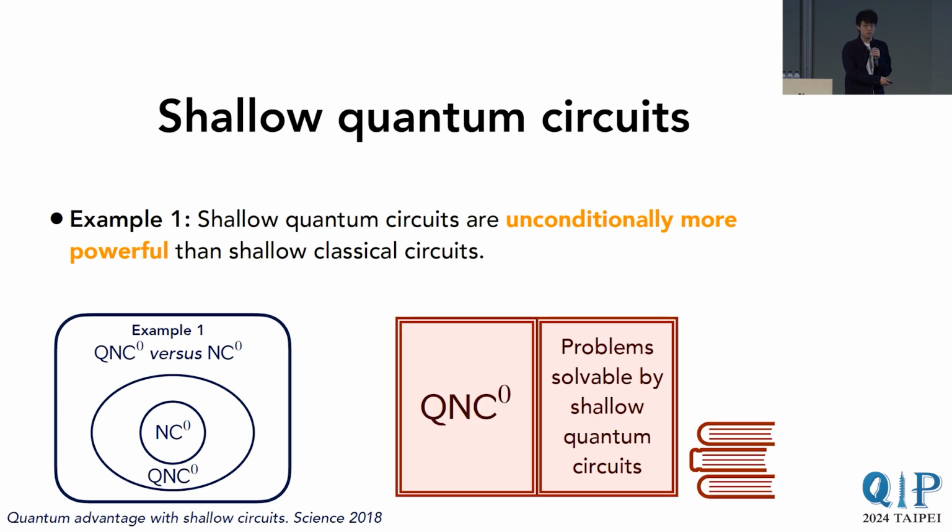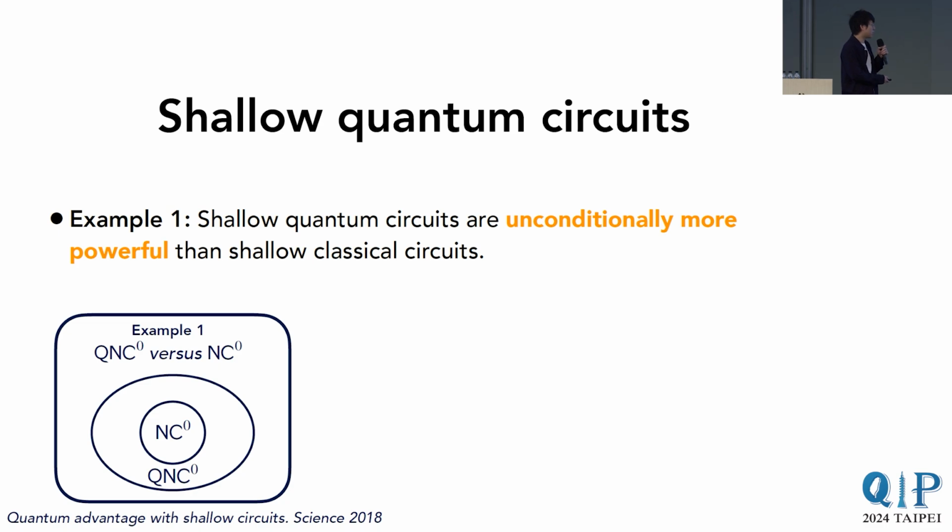QNC0 is just an abbreviation for the set of problems that can be solved by shallow quantum circuits, while NC0 is the classical counterpart. In this work, it was proven that there is a relational task that can be solved efficiently by a shallow 2D quantum circuit, but no shallow classical circuit of arbitrary size would be able to solve that problem.